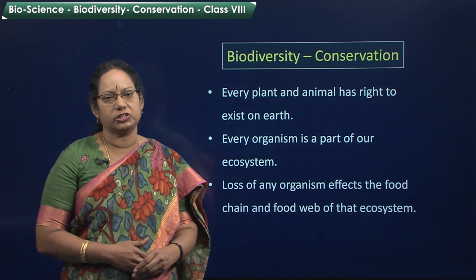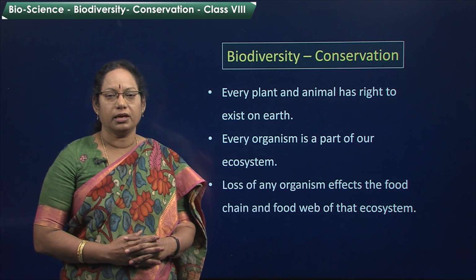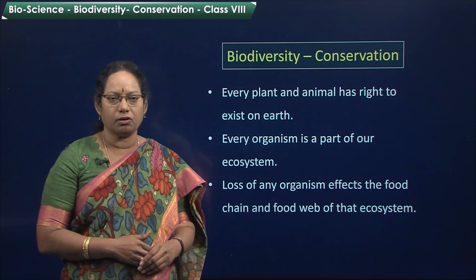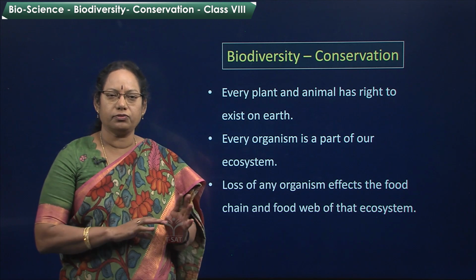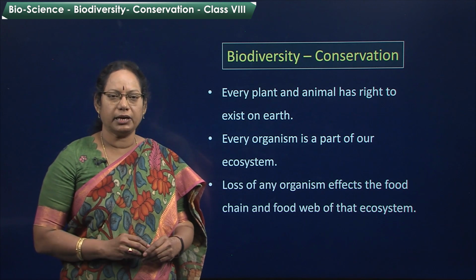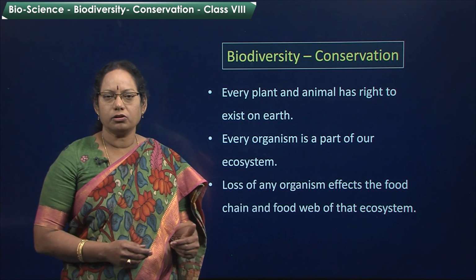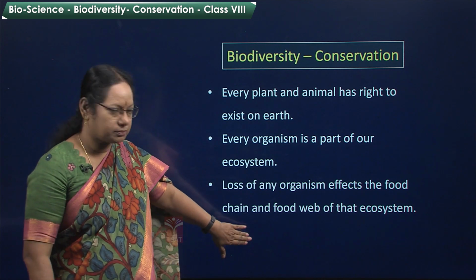Now, biodiversity conservation. Every plant and animal has the right to exist on earth. Every organism is a part of the ecosystem. If even a single organism loses its identity, the food chain and food web will be disturbed and the balance in nature is not there. Loss of any organism affects the food chain and food web of that ecosystem.